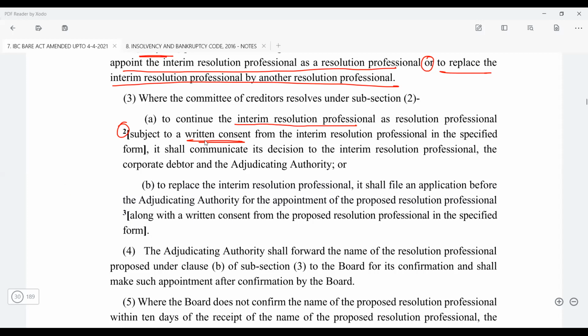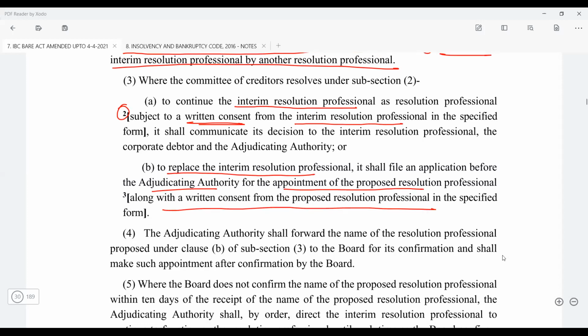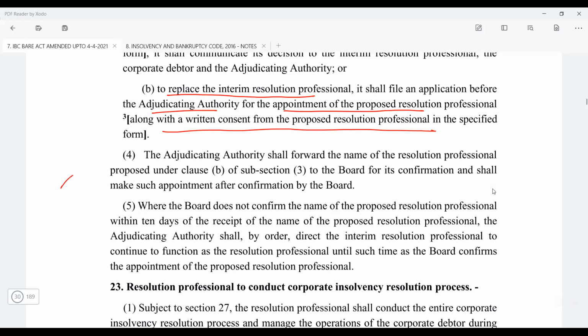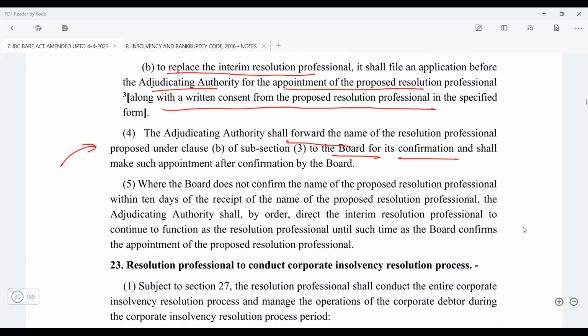Anyway, so again, the written consent is to be obtained from the interim resolution professional that the person is ready to act as the IRP. Or if you plan to replace the IRP, then you'll have to file an application to the NCLT for the appointment of the person to be appointed as the RP, along with the written consent from the proposed RP that the person is ready to act as a resolution professional. Thereafter, the NCLT is going to forward the name to the IBBI for its confirmation. And after the confirmation is received, the IP will be appointed as the RP.